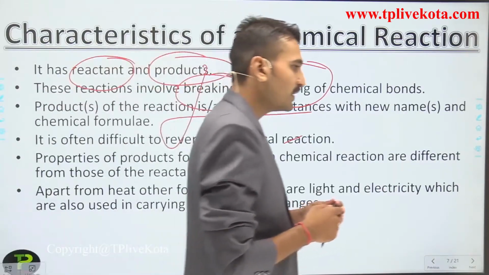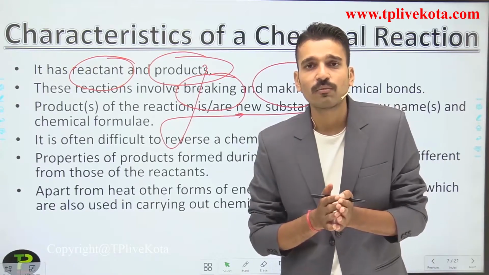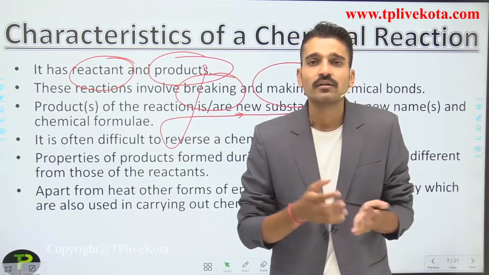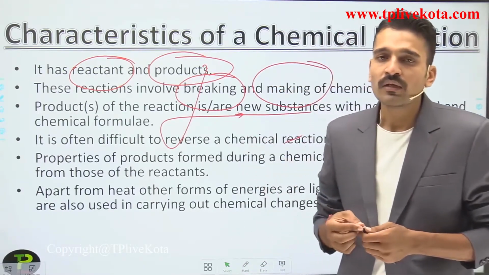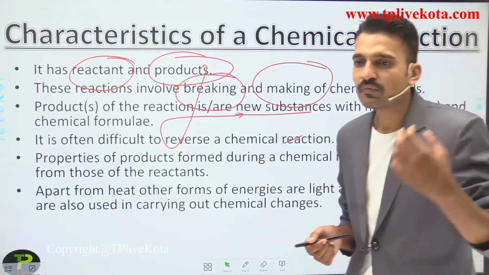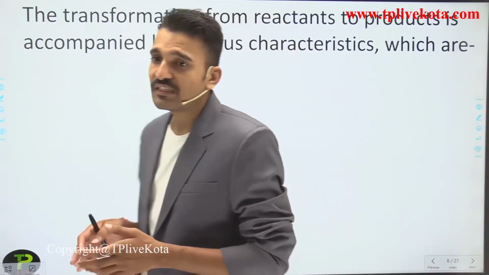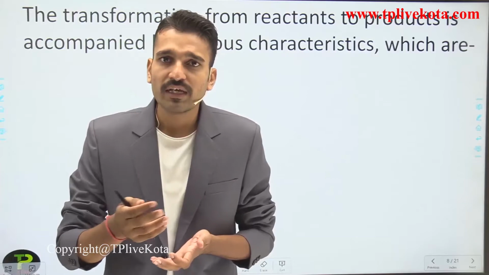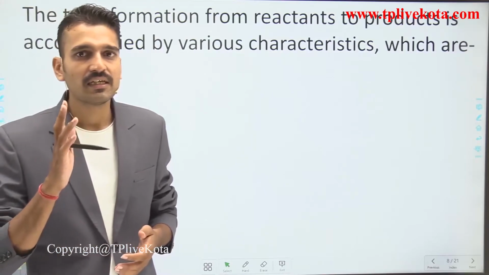Apart from other forms of energy, in some reactions the energy is liberated in the form of heat. But it is not always like that. Other forms of energy like heat and electrical energy are also utilized for carrying out a chemical change. Either they can be absorbed or they can be evolved. So these are the characteristics of a chemical change. And the formation of product is accompanied by various characteristics. So what are these characteristics? Let us see them individually one by one.